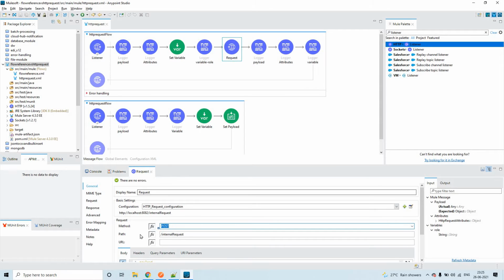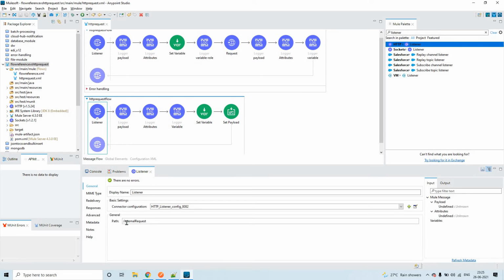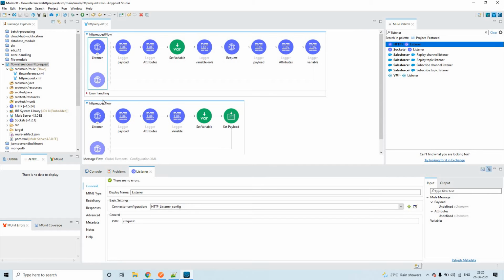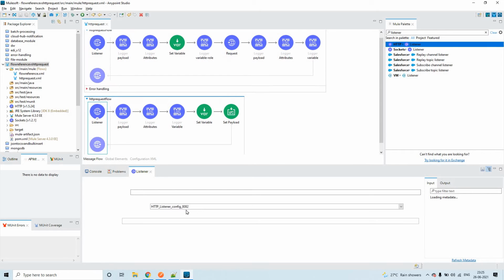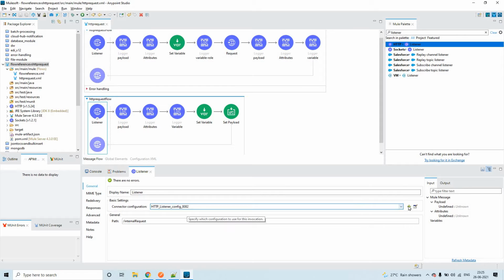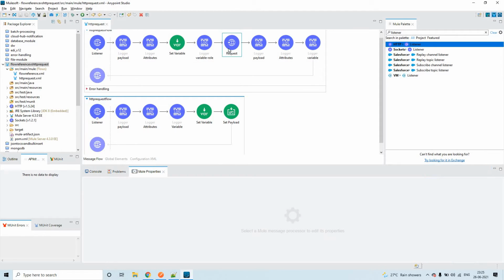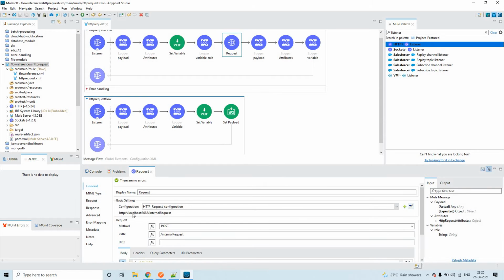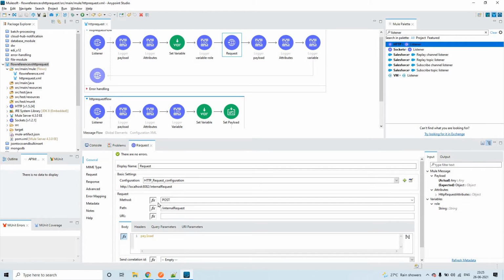The path here is internal request, and the same is configured here. The port is 8081 in this HTTP listener, but here it is 8082, so I have configured another HTTP configuration. So I'm using port number 8082 in this HTTP request, and we are sharing the payload through the post method.